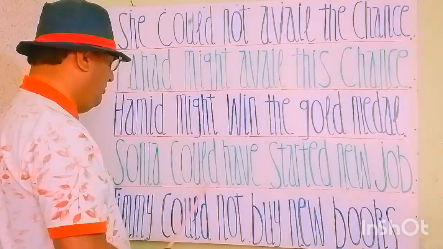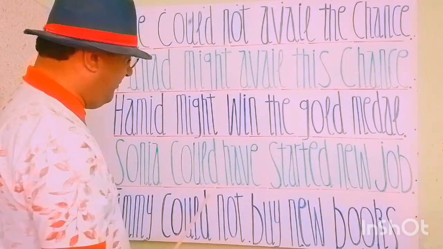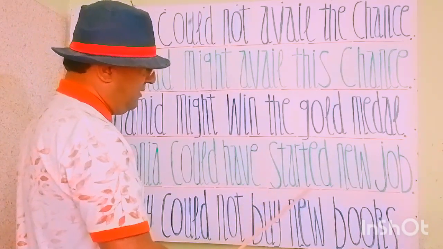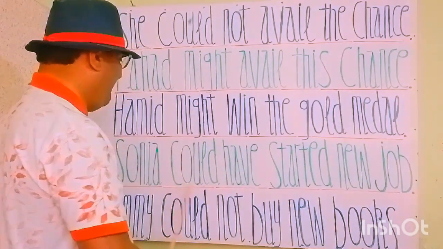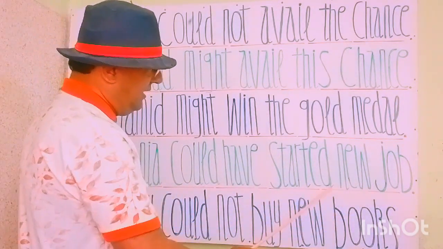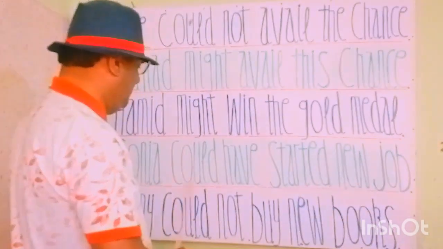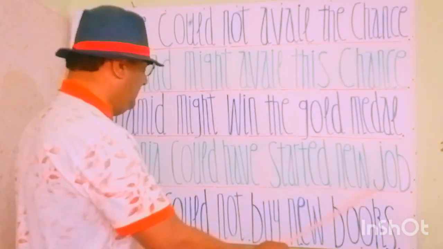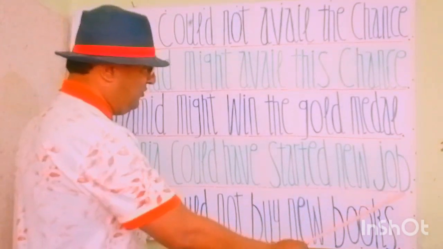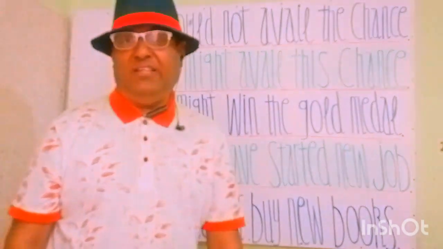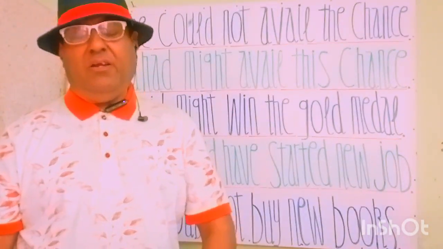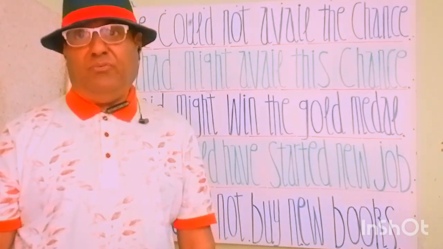When we use the modal verb could have, then we must add the third form of start, the past participle form, that is started. Sonia could have started new job. सोनिया नया काम शुरू कर सकती थी। This is the past participle statement using modal verb could have.